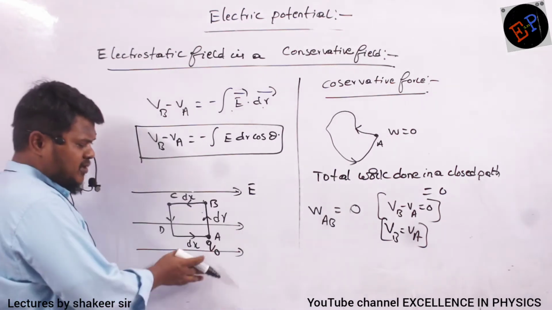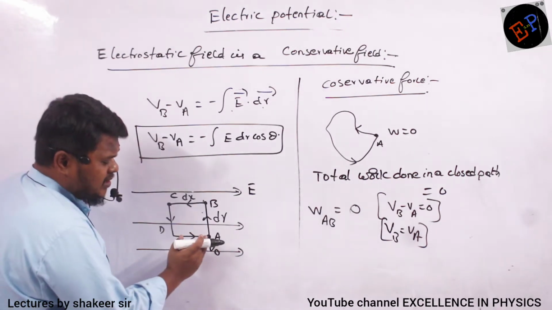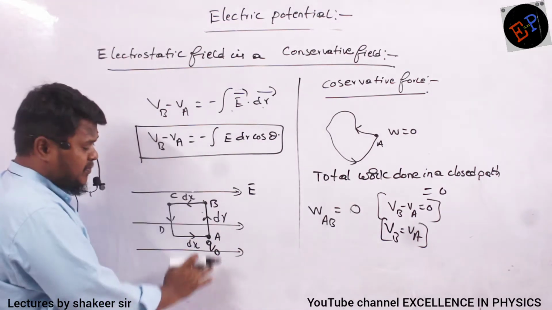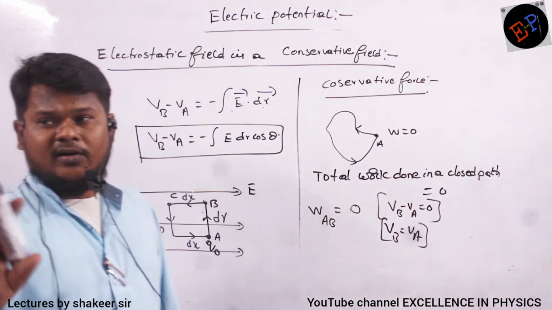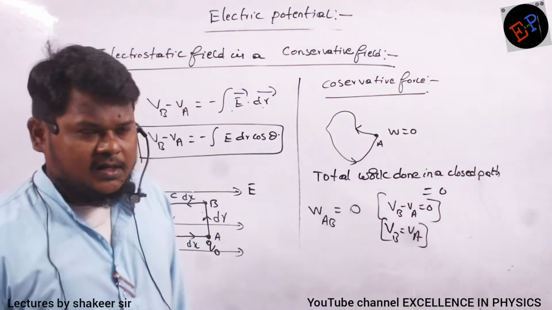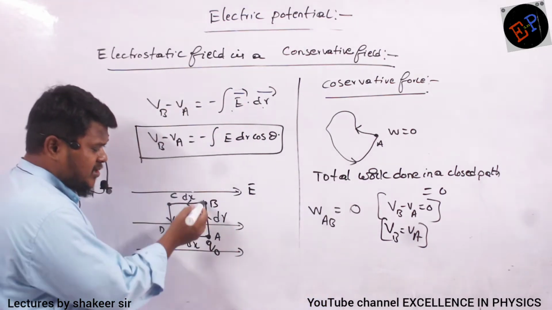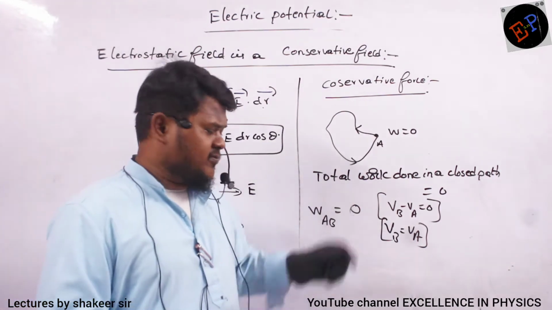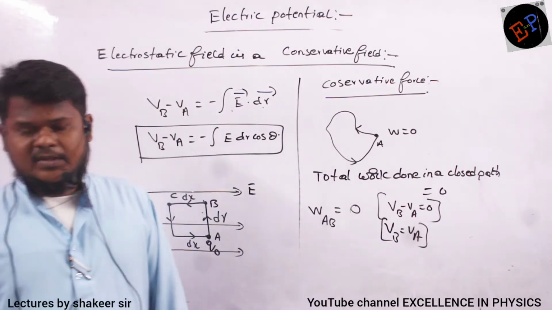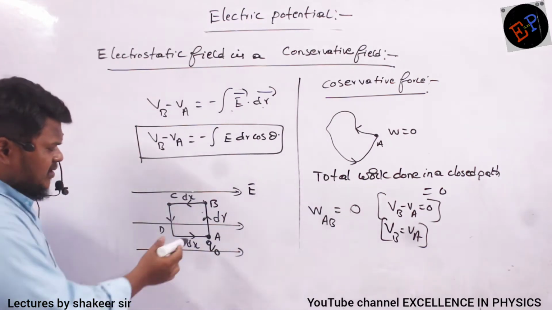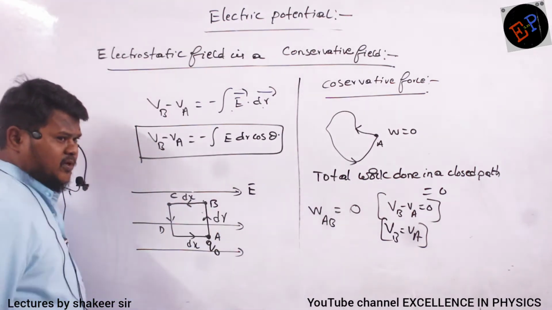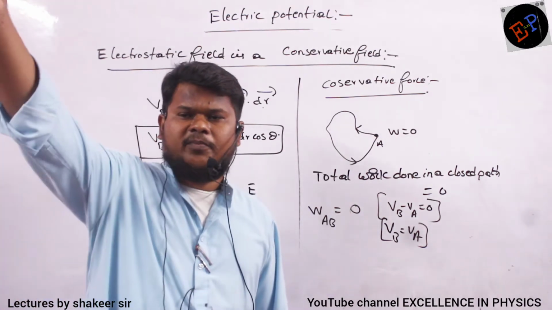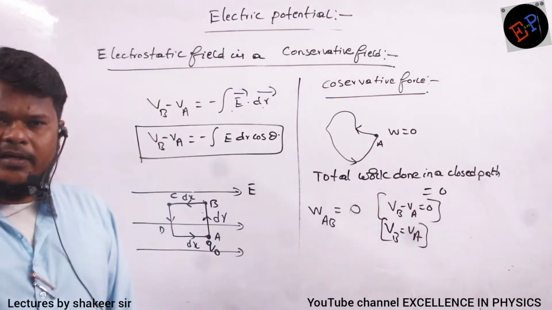So one more point I can say is, if you travel perpendicular to the field, then you need not do any work. If you want to carry a charge from A to B, you need not do any work. Why? Potential difference is not there. Between A and B, there is no difference of potential. Therefore, you need not do any work to take a charge from point A to point B. Are you able to understand?